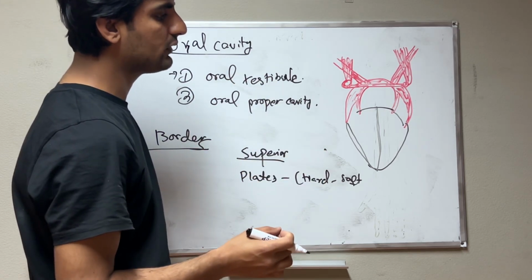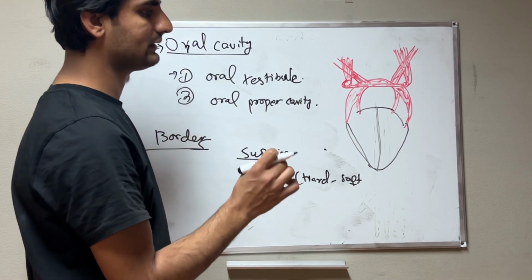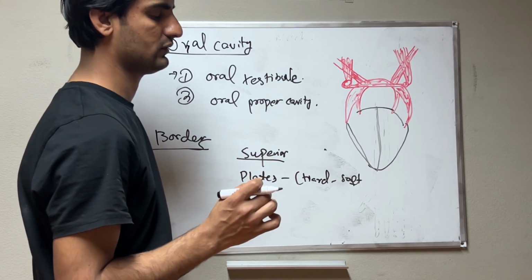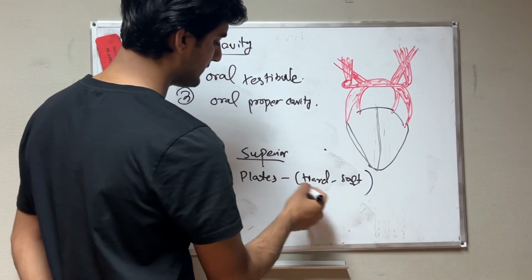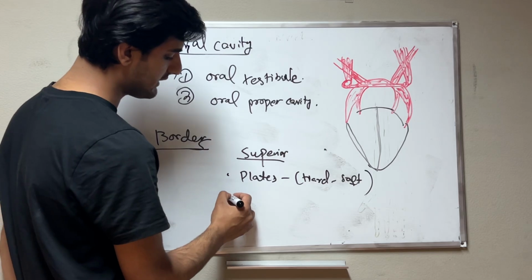If you know the bones from osteology, as I told you in each lecture and practical class, memorizing the muscles and organs in that cavity is very simple. So the hard and soft palate is the superior border of the oral cavity. Then we have the inferior border.